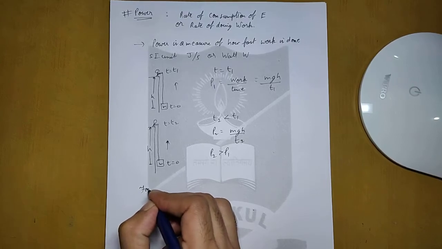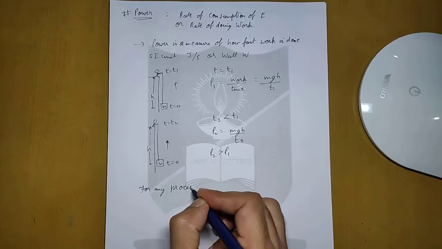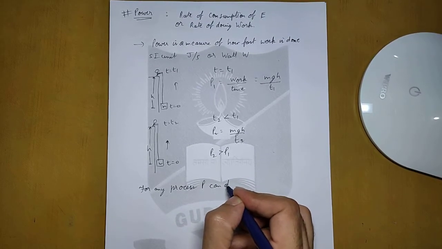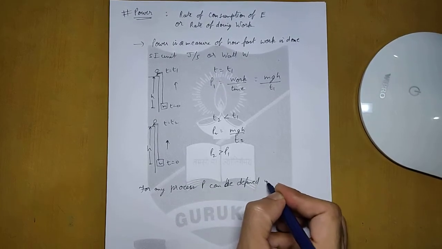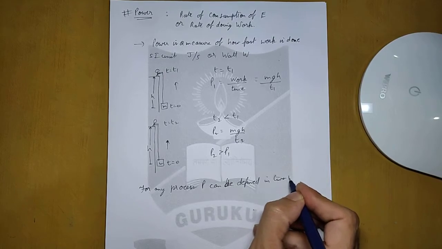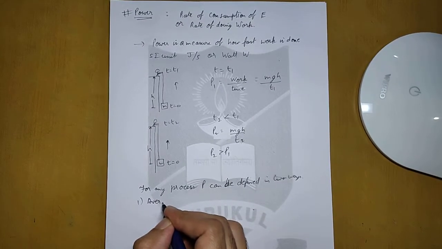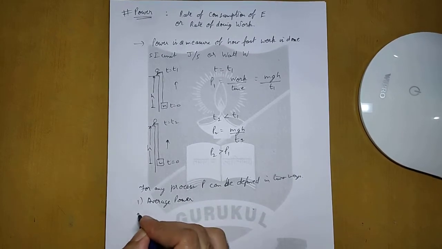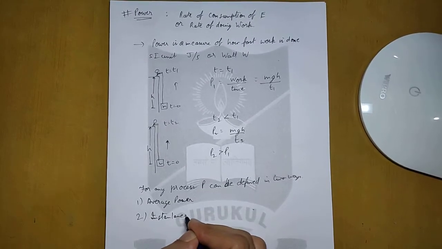For any process, power can be defined in two ways. First is average power, and second is instantaneous power.